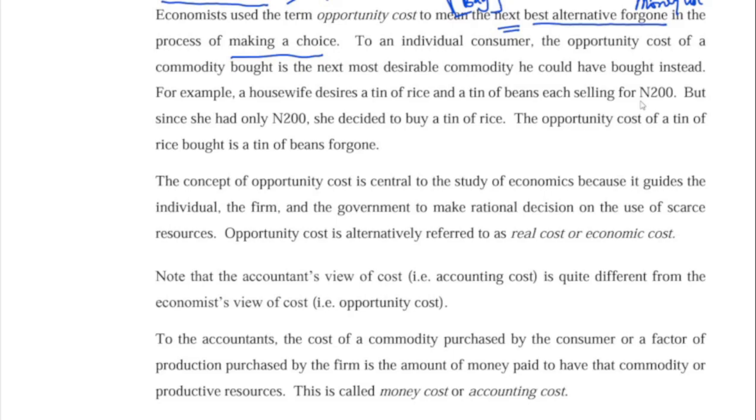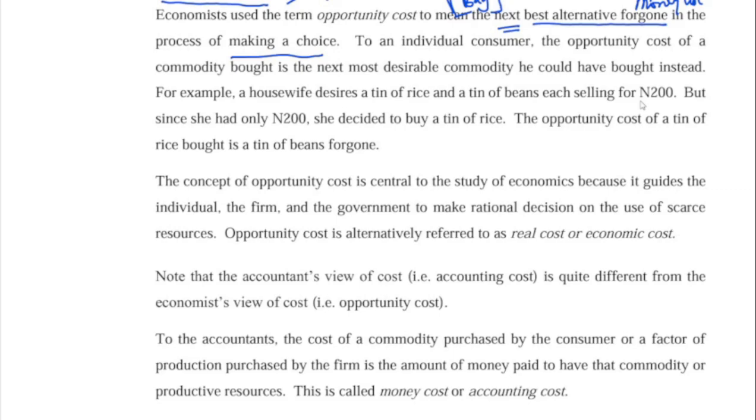But economists look beyond the money cost and also look at what other things you have to forgo. What is the opportunity cost, or best alternative forgone, that made you choose this, to determine if you made a rational decision or not.